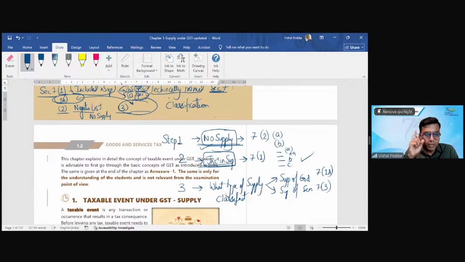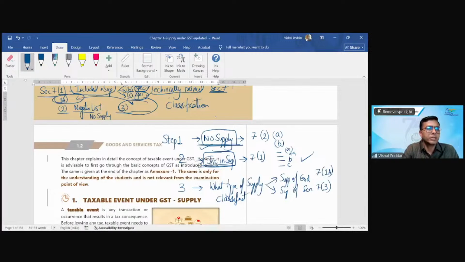Don't do that. In GST, your first step should be to check: is it a supply? And for this, you have to follow this. Go to 7.2 to find out, is it outside the GST completely? Whether the law has kept you outside GST by putting you in 7.2 clause A, clause B. If yes, best, you are done with the law. Close the book, tata, bye.